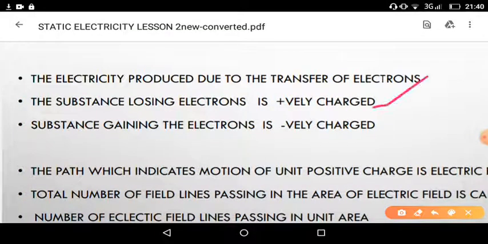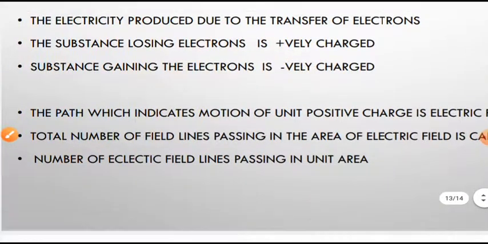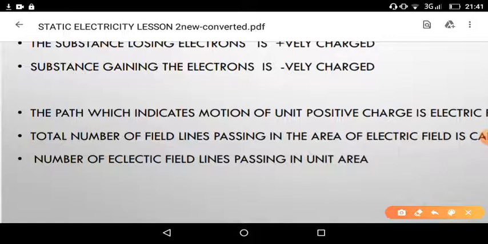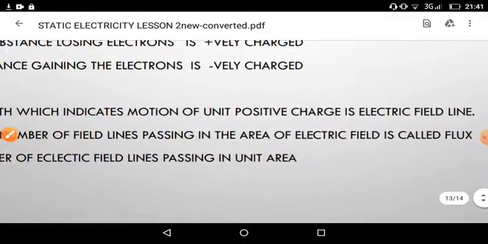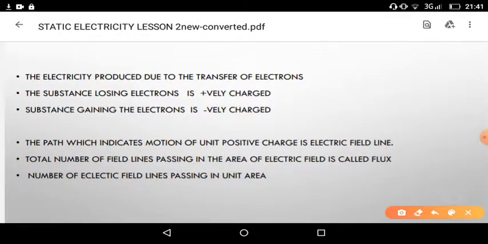So positive charge and negative charge will produce static electricity, and the path of the unit positive charge in an external field is known as electric field line, and we can identify many lines in a given field. For a positive charge, lines are diverging. For a negative charge, the lines are converging, and the total number of lines passing through the given field is called flux, and flux divided by area is called flux density.